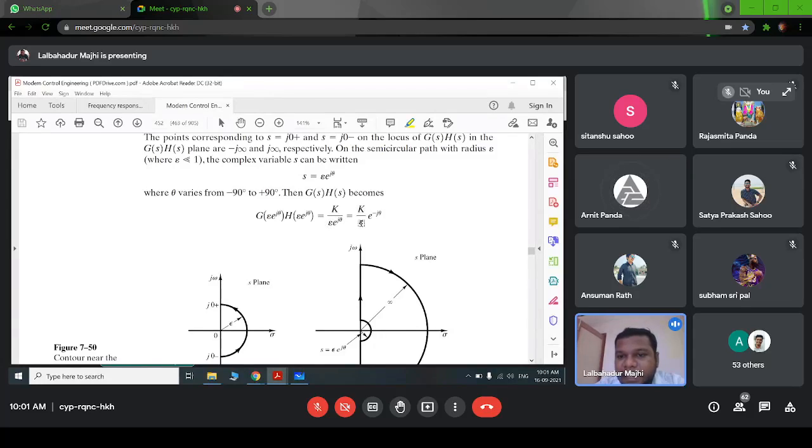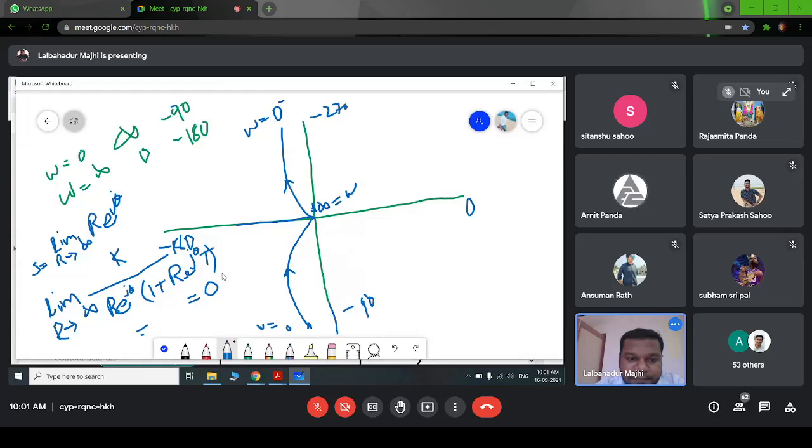So if k by r into e to the power minus j theta, we can write the angle is k by r into e to the power minus j theta. This means theta varies from minus 90 to plus 90. Right, minus 90 to plus 90. So we are getting a negative symbol here. So it will be plus 90. The theta will vary from plus 90 to minus 90.